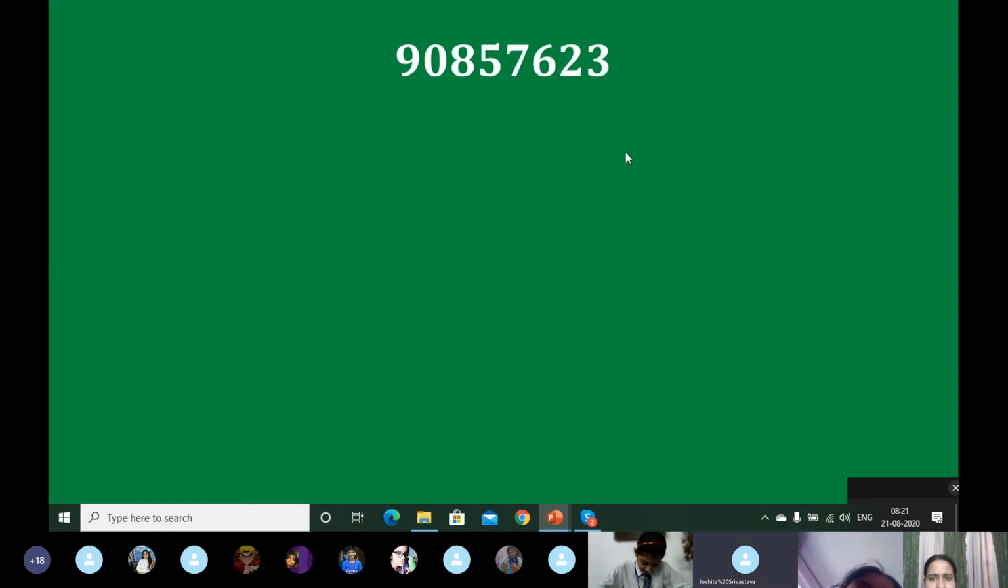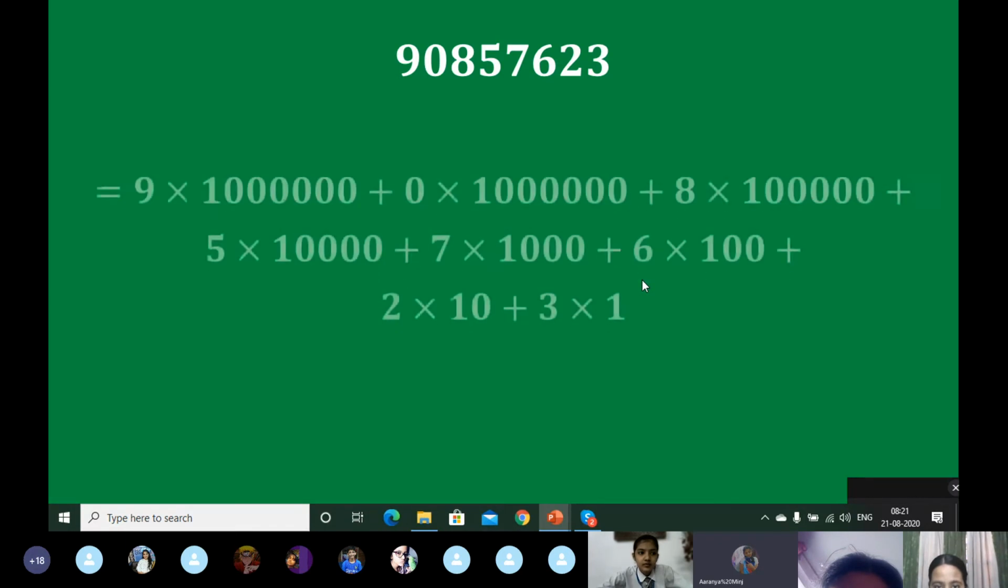Plus 8 into 1 lakh. Good. Then come on, complete the values. Plus 5 into 10,000, plus 7 into 1,000, plus 6 into 100, plus 2 into 10, plus 3 into 1. Let me see. Are you correct or not?